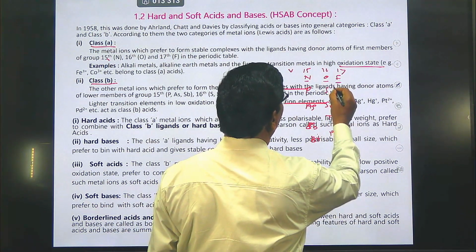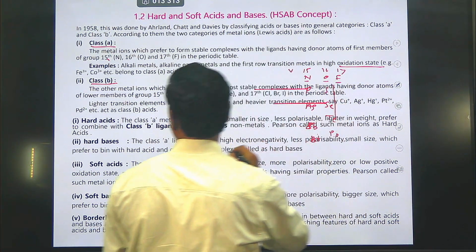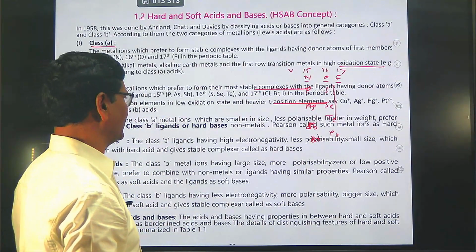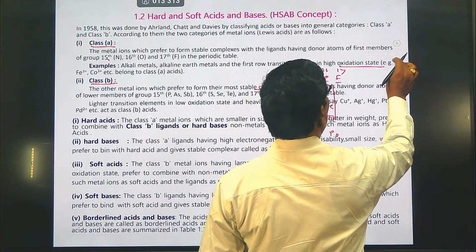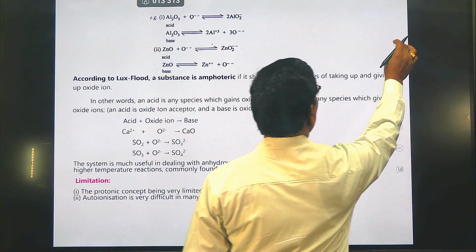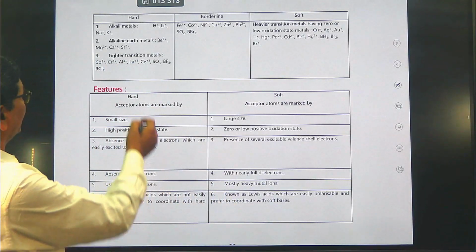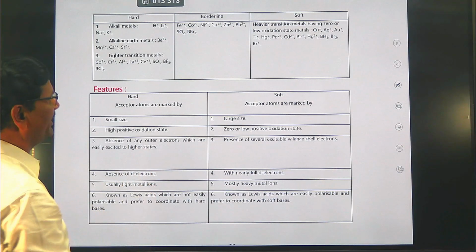When sulfur, selenium and tellurium combine with class B metals, it becomes a stable complex. Now let us see the difference between hard and soft acids and bases and how the combination takes place.